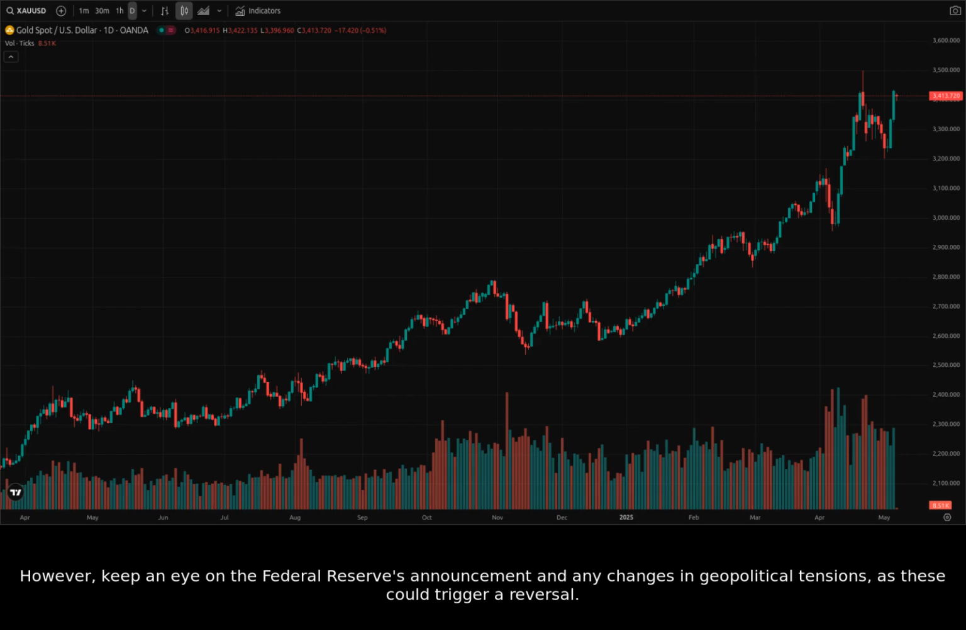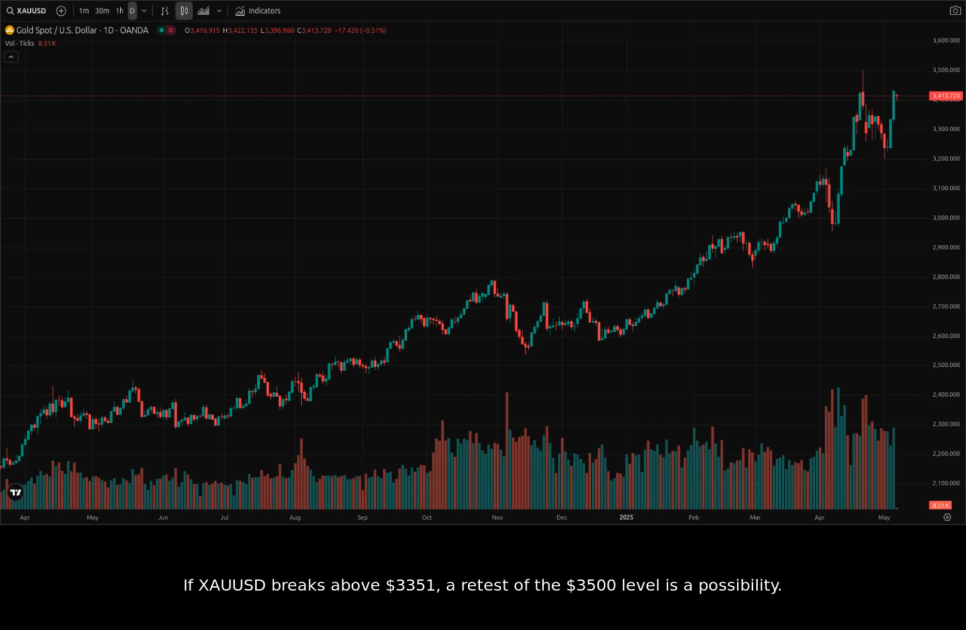could trigger a reversal. If XAUUSD breaks above $3,351, a retest of the $3,500 level is a possibility. But if it fails to hold above $3,240, we may see a pullback towards lower support levels.